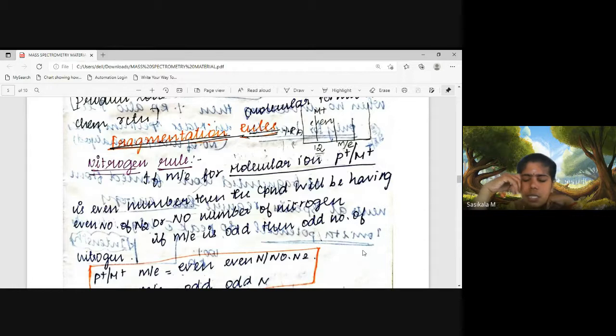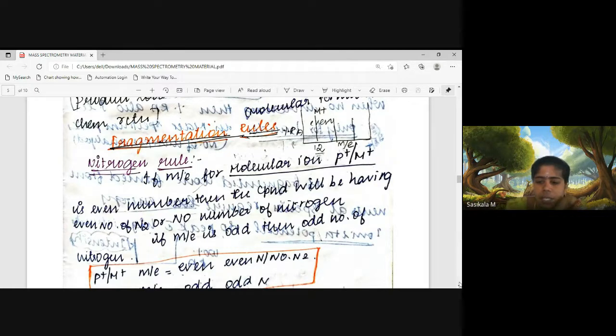The next one is the retro-Diels-Alder reaction. A compound which has a single unsaturation inside the ring will go for retro-Diels-Alder reaction to give ethylene as the product. In McLafferty rearrangement, as already discussed, alpha-beta carbon breakage occurs, and the hydrogen at the gamma position is transferred to the functional group, thereby forming the McLafferty ion. So these are the 4 fragmentation patterns. Now let's move on to the fragmentation rules.